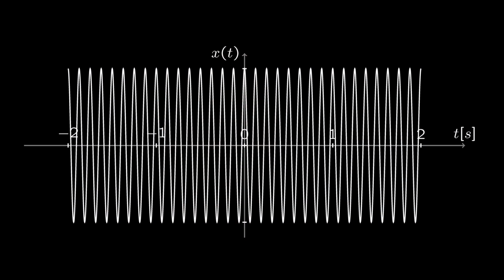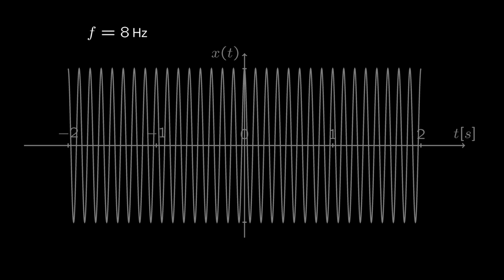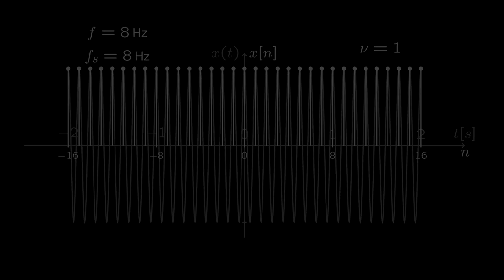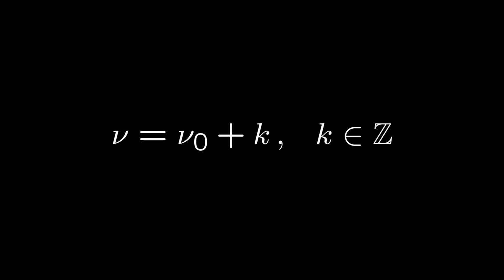We would get this if we, for example, started with a signal with a frequency of 8 Hz and also sampled it at 8 Hz. With the interpretation of normalized frequency as simply a ratio of an original frequency over a sampling frequency, a normalized frequency of 1 makes perfect sense. But this example again shows that for the resulting discrete time signal, the normalized frequency is also 0. In fact, any two normalized frequencies that differ by an integer amount will yield the same discrete time signal.